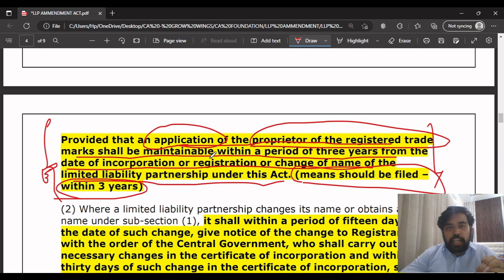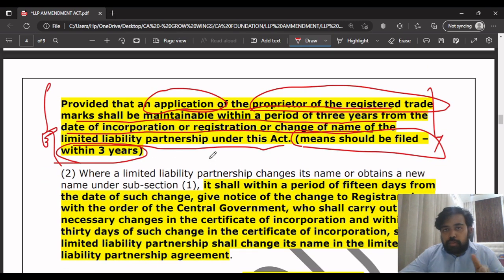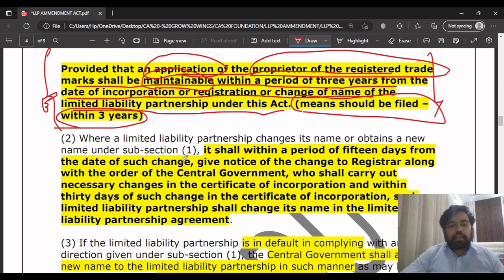In simple words, the application which will be filed by the proprietor of the registered trademark should be filed within a period of 3 years from the date of incorporation or registration or change of name of the LLP under this act. If I remove the word maintainable, you will be able to understand it even better. It means it should be filed within a period of 3 years.